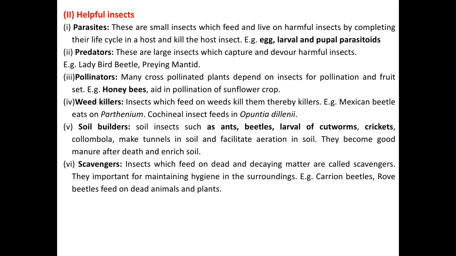Some insects are used as soil builders. Soil insects such as ants, beetles, larvae, cutworms, and crickets make tunnels in the soil and facilitate aeration. They become good manure after death and enrich the soil.